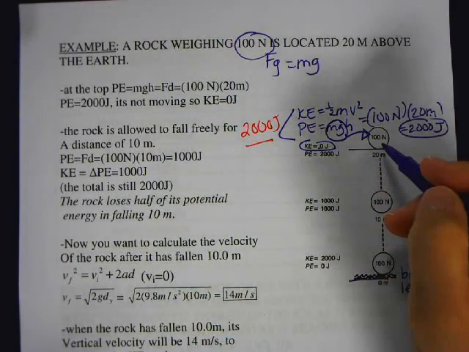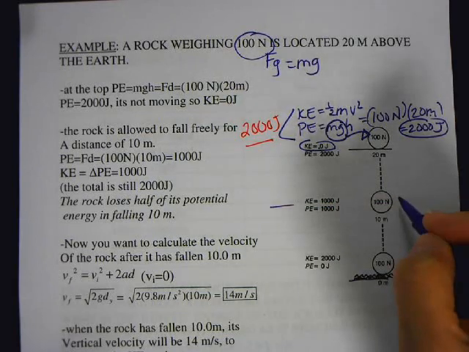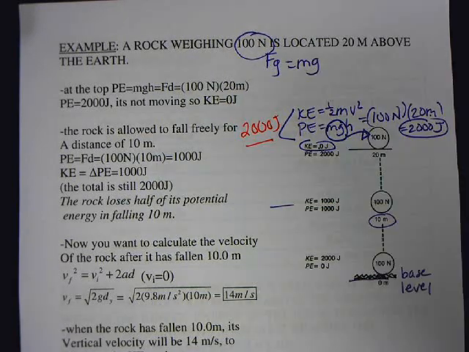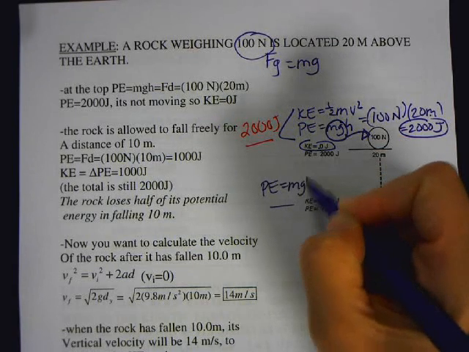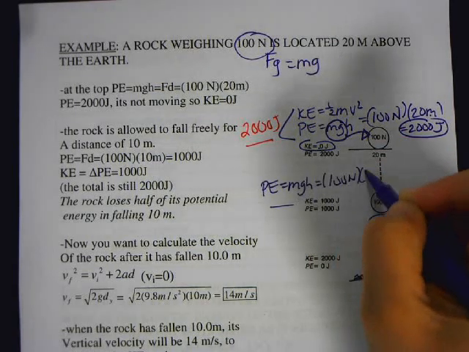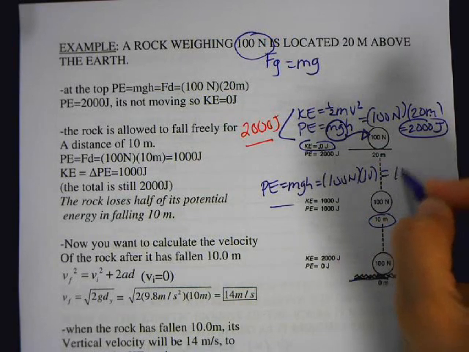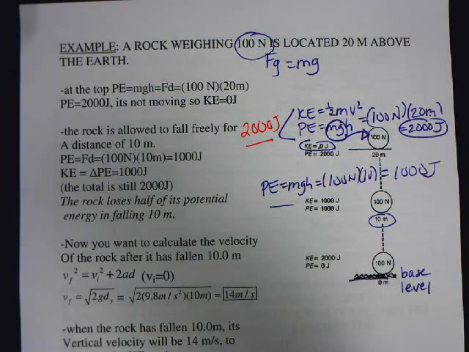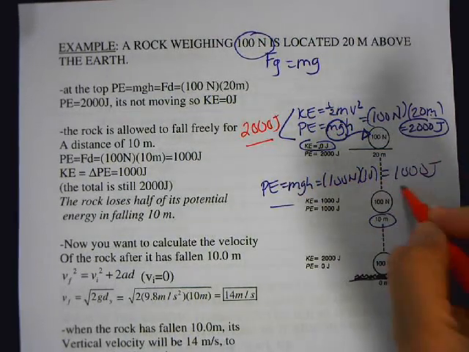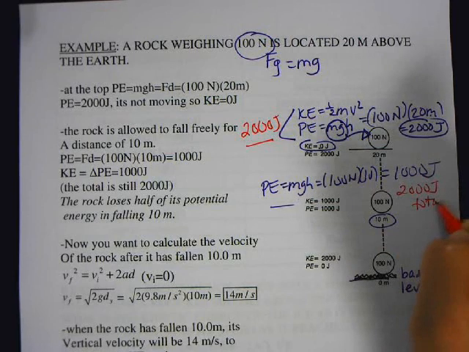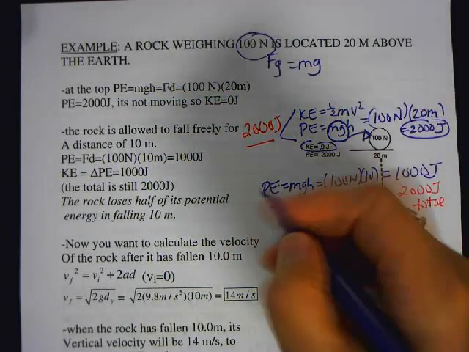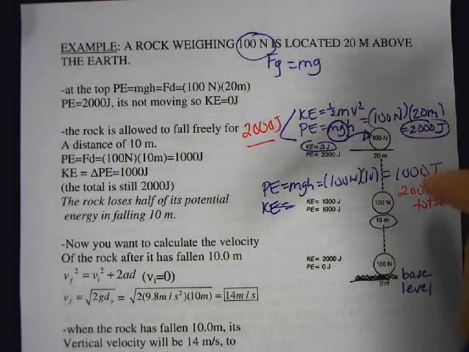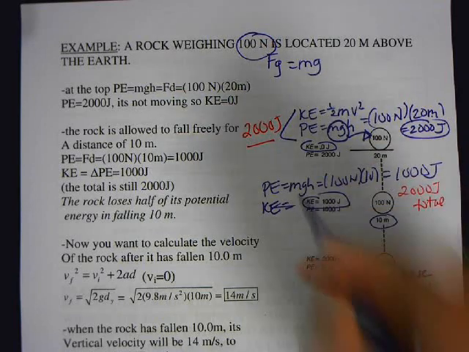All right, now the rock drops down to 10 meters. Now, let's say I want to calculate the kinetic energy. Well, I know that the potential energy is mgh, so it's 100 newtons times 10, which is 1,000 joules. But at the same time, I know that the total energy is 2,000. Remember, that's the total. So whatever I lose in potential, I gain in kinetic. So I already know that the kinetic energy is 2,000 minus 1,000, so the kinetic energy is going to be 1,000.